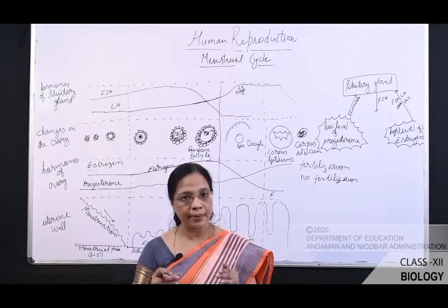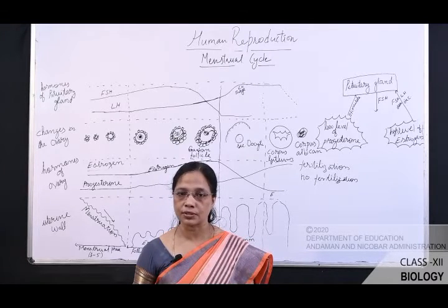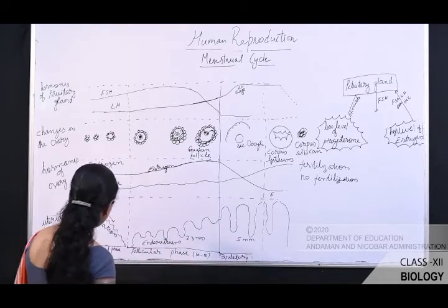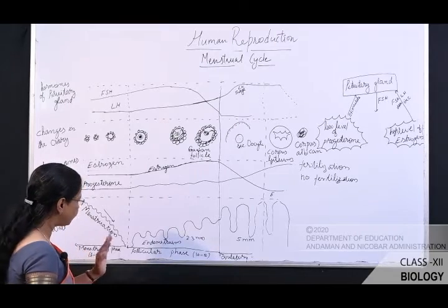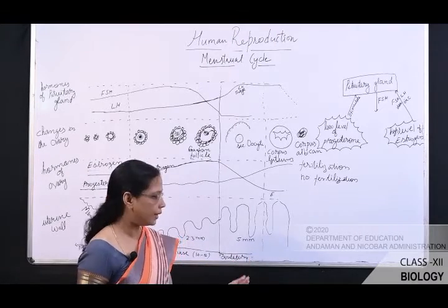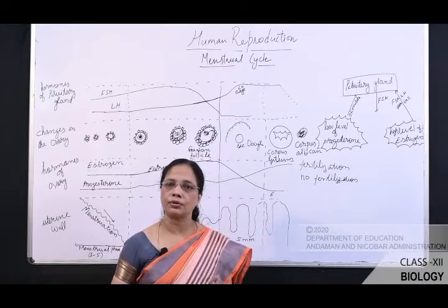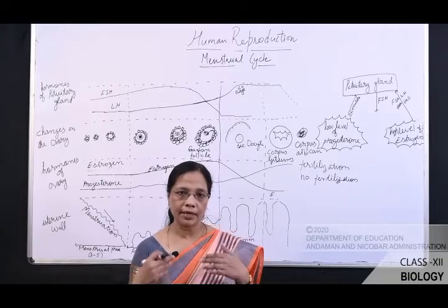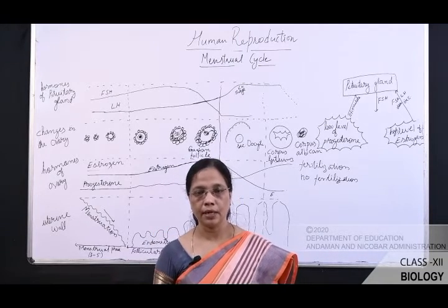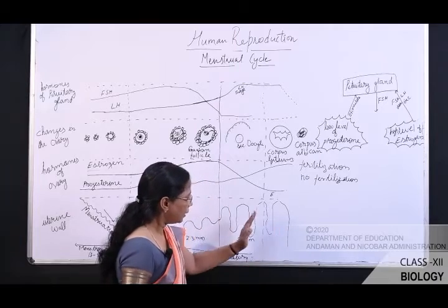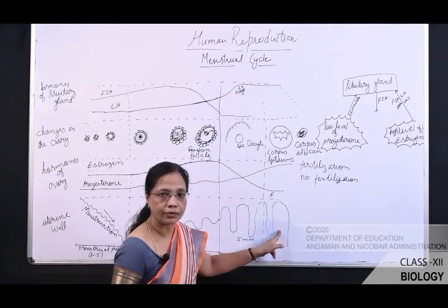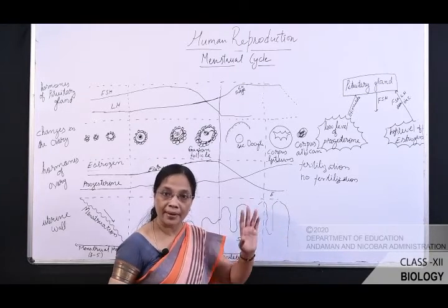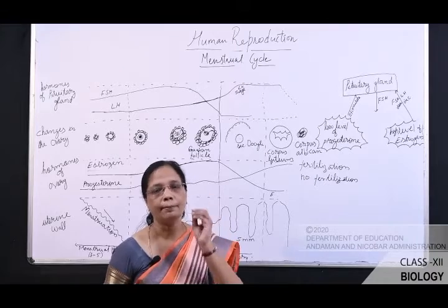That prepares the female reproductive system for fertilization and implantation. Now you see, how many phases are there? Menstrual phase lasts for 3 to 5 days, follicular phase 10 to 12 days, and ovulatory phase is on the 13th or 14th day, and the remaining days are the luteal phase. It varies from person to person. Now, what is the need of this endometrial tissue? The function of the endometrial tissue is to prepare the uterus for implantation.